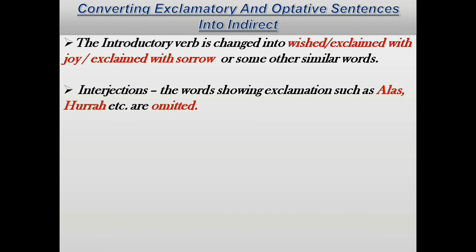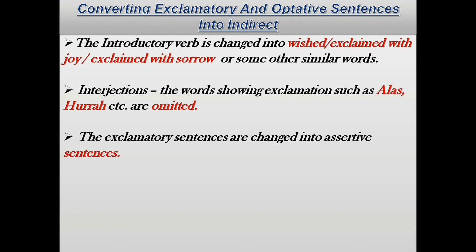Now, interjections. What are interjections? The words showing exclamation such as alas, hooray, etc. are omitted. The exclamatory sentences are changed into assertive sentences. Again, as I've already described earlier, there will be no exclamation marks. The sentence, after converting it into indirect speech, will end with a full stop.